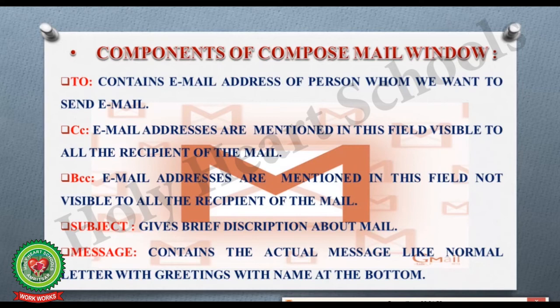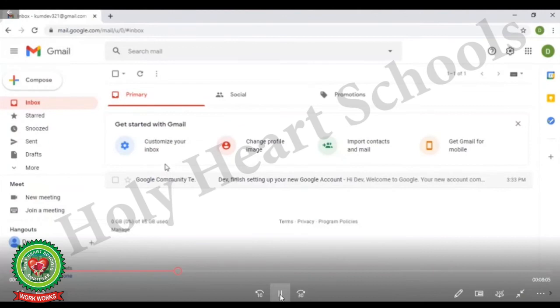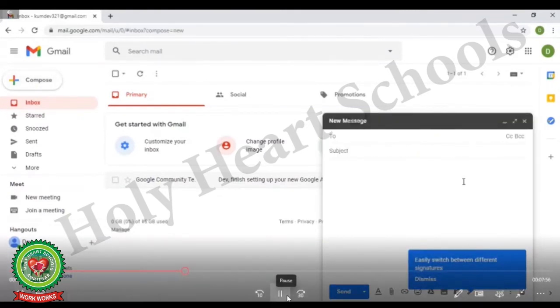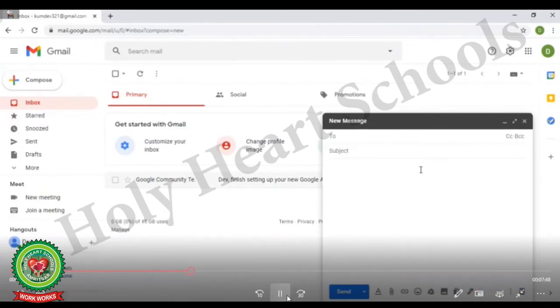Now let's see the working of all the components of the compose mail window practically. First of all, open your email account. Here you can see, by clicking on the inbox option, you will get all the received mails in your inbox. And if you want to type a message to any person, just click on this compose button and the compose message window will appear on your screen.